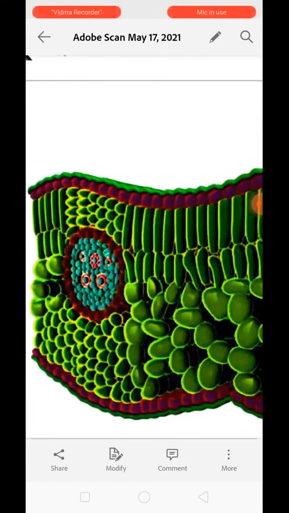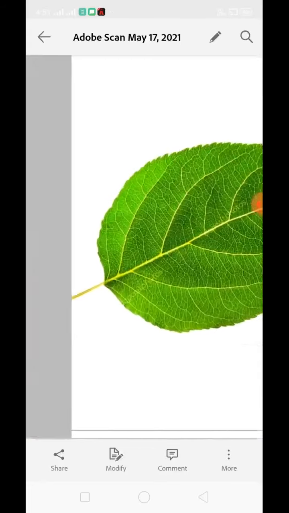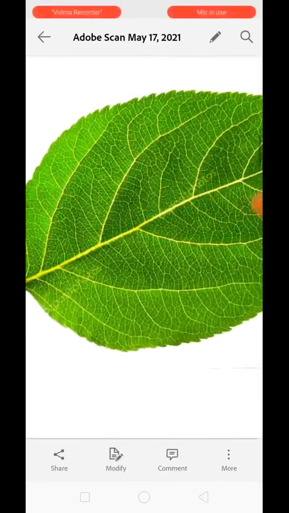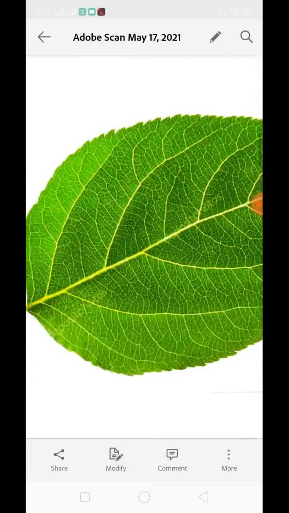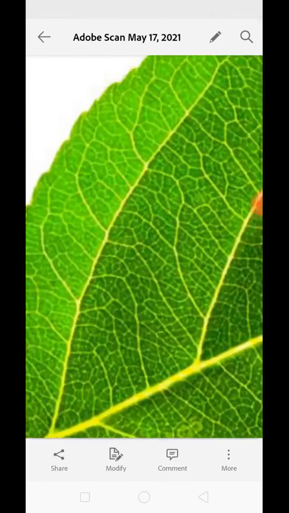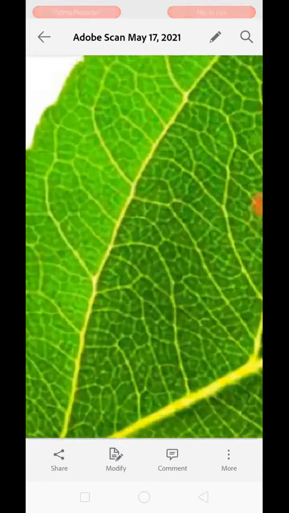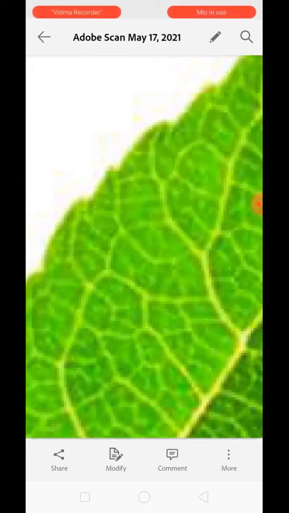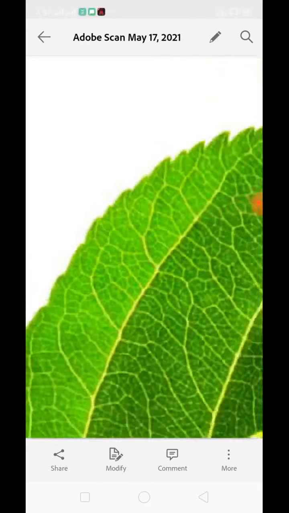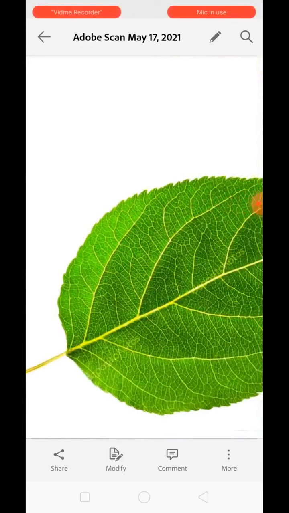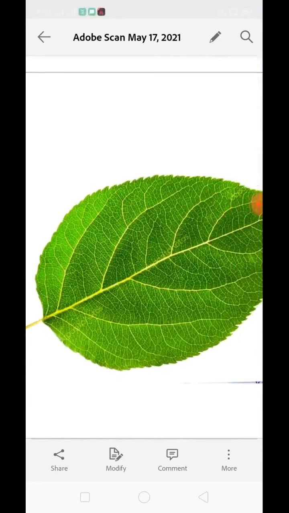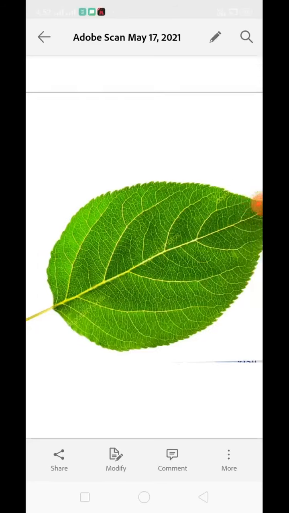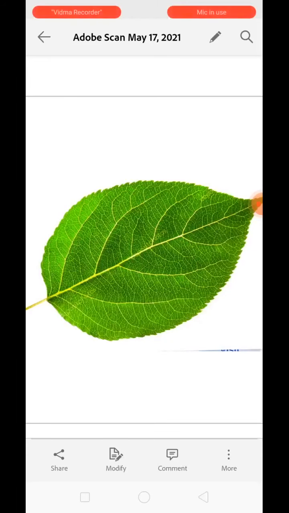Now next, leaves have a network of xylem vessels that run through their veins. This is the midrib of the leaf. See, this is the midrib which contains xylem, which is divided into several branches. The midrib has been divided into several long branches. This is called a vein. After that, the vein is also divided into several small branches. This is called a veinlet. So leaves have an extensive network of xylem vessels that run throughout the leaf. They supply water to every cell to perform photosynthesis.